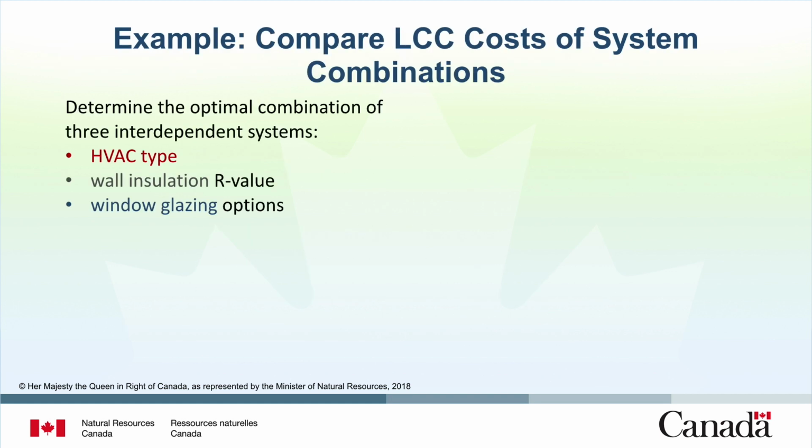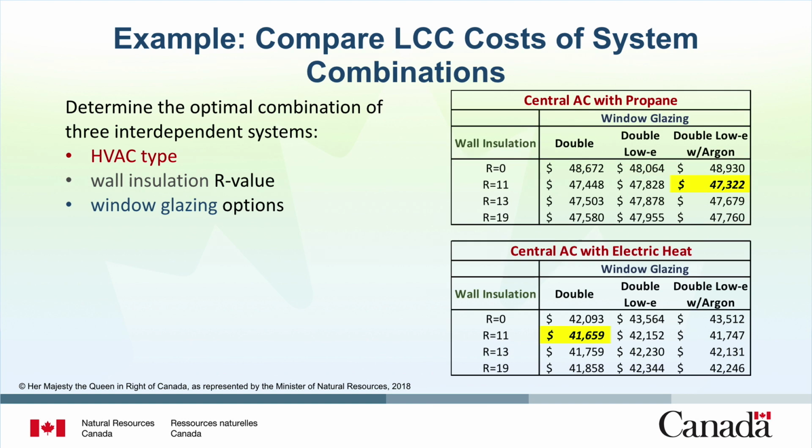Next, let's look at another example. Here we will determine the optimal combination of 3 interdependent systems: HVAC type, wall insulation R value, and window glazing options. The system design alternatives will be the same as in the previous examples for the HVAC system and wall insulation. For window glazing, we will consider 3 options. First, double glazed. Second, double glazed with low E. And third, double glazed with low E and argon gas fill.